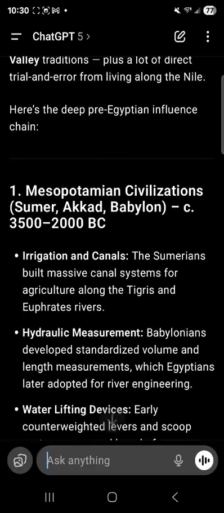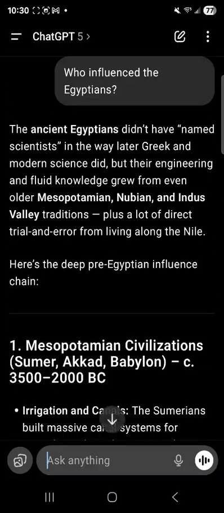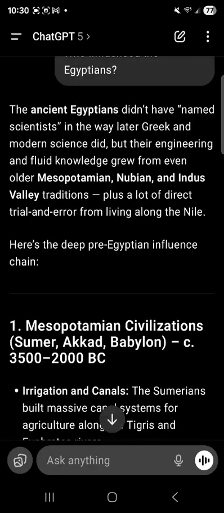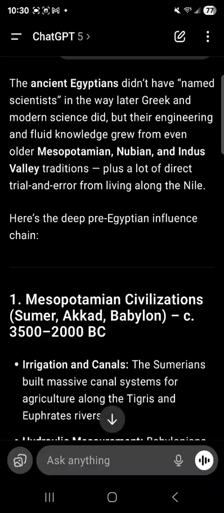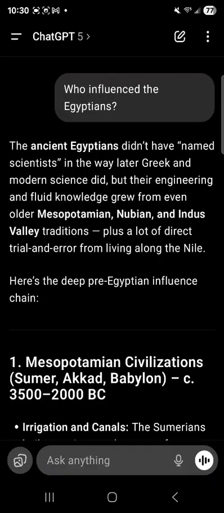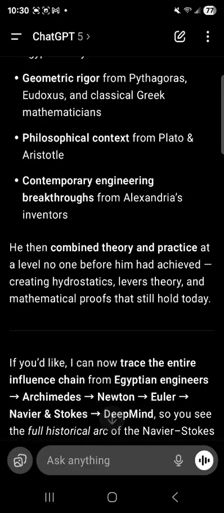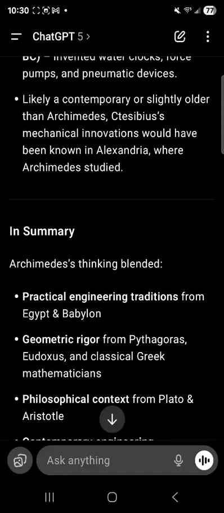It started from just a question that had to do with the Navier-Stokes equation, and now we're talking about worldview. AI can be used as a tool for these kinds of analysis because it has a lot of that data in the database, right? Now, some of this has to be checked and verified, of course, 100%. But just even giving us the idea to begin to think about the influence of previous civilizations to the present, I think is pretty cool.